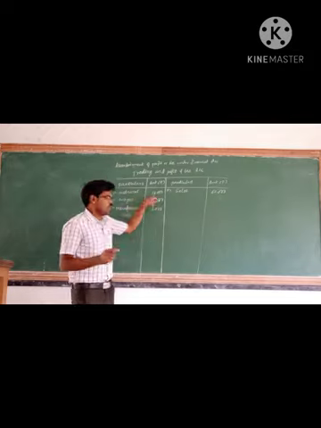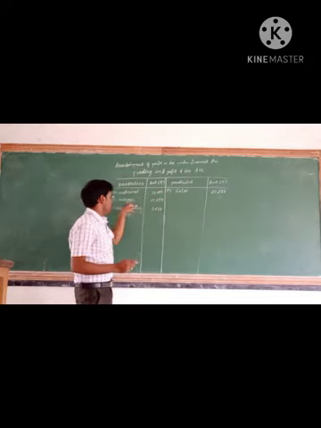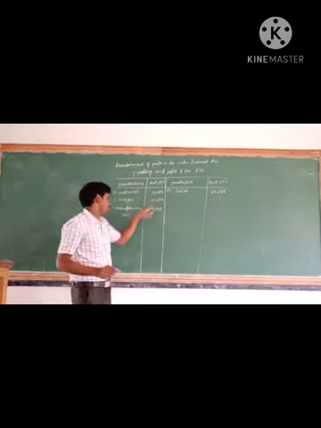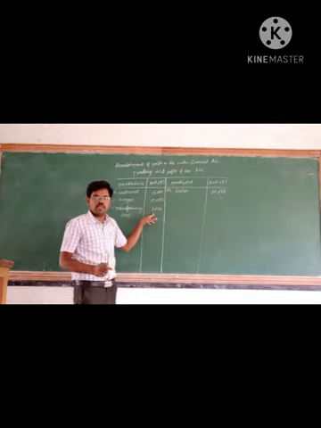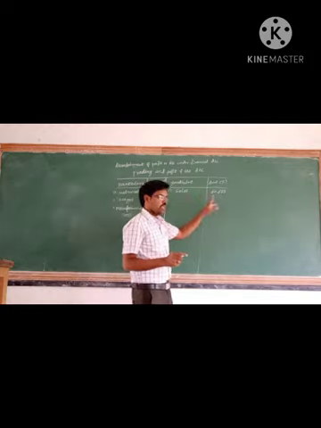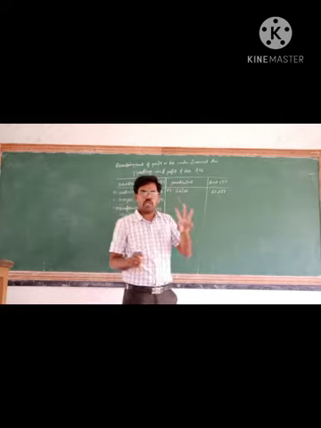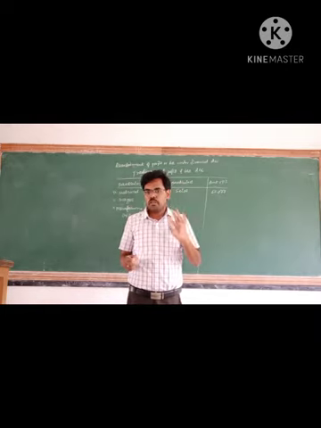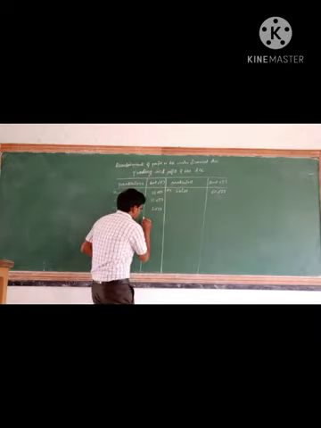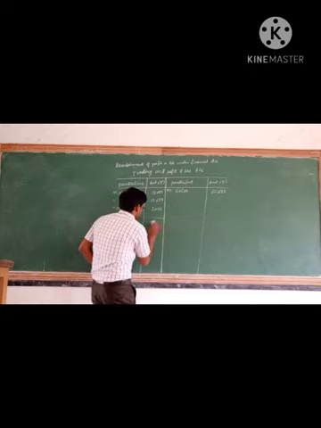So total material is 18,000, total wages is 15,000, and manufacturing expenses is 3,000. And the sales, total sales of 3 products, product A, product B and product C. So you can make the total.